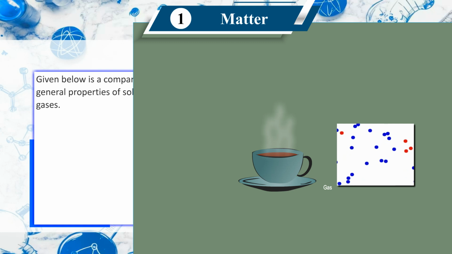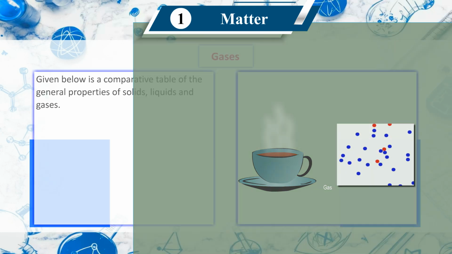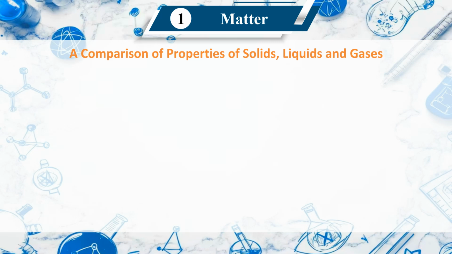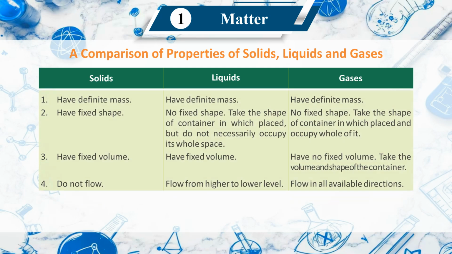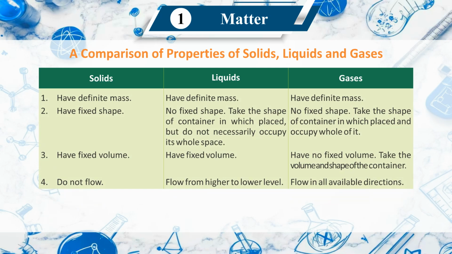Given below is a comparative table of the general properties of solids, liquids and gases. A comparison of properties of solids, liquids and gases. Solids, liquids, gases. First, have definite mass, have definite mass, have definite mass. Second, have fixed shape, no fixed shape, take the shape of the container in which placed, but not necessarily occupy the whole space.